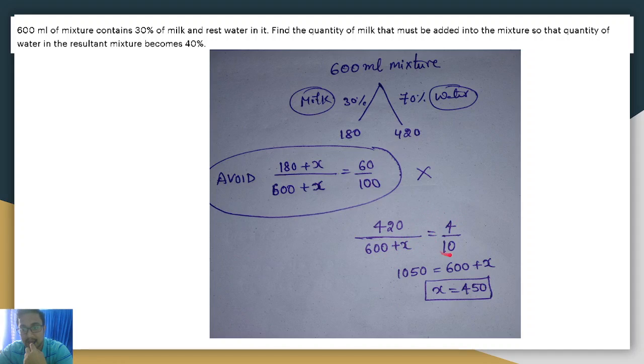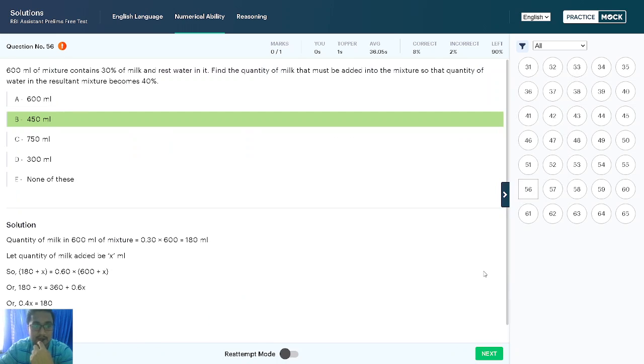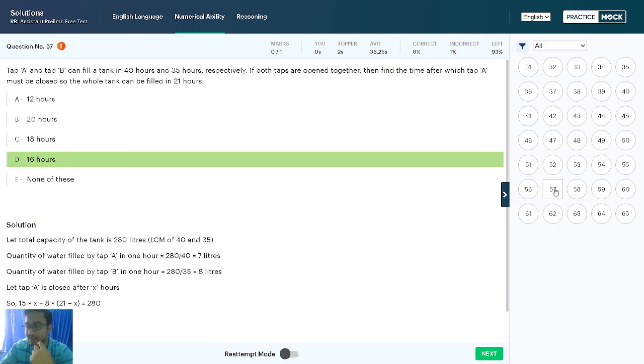So what is the water percentage? 4 by 10. So by solving how much milk is added, the answer will come. These types of simple steps will only come while practicing, right? And next question, here also, taps A and B fill in 40 hours and 35 hours.